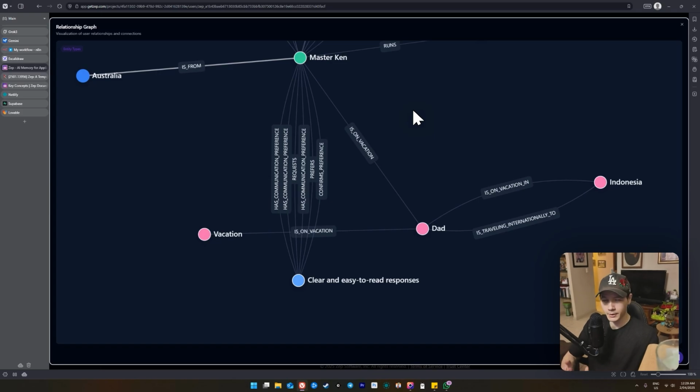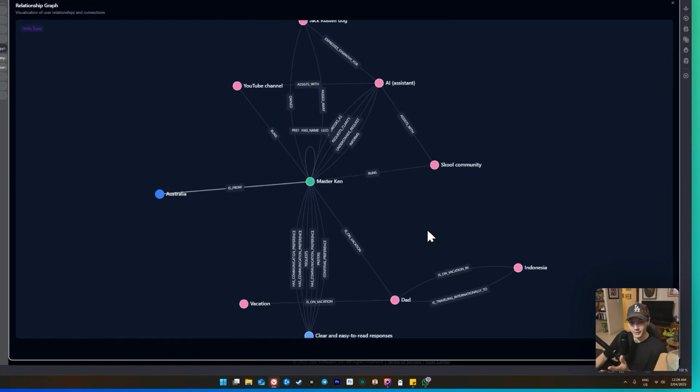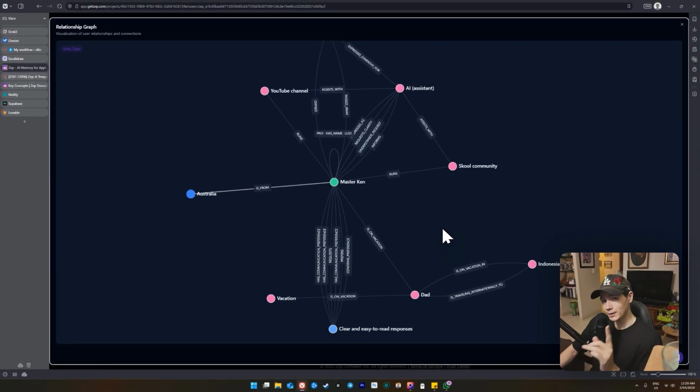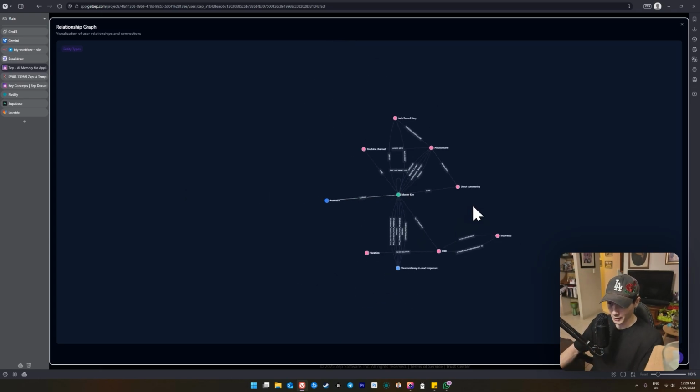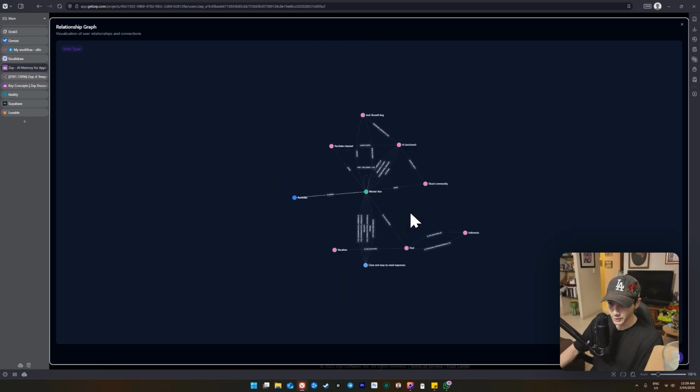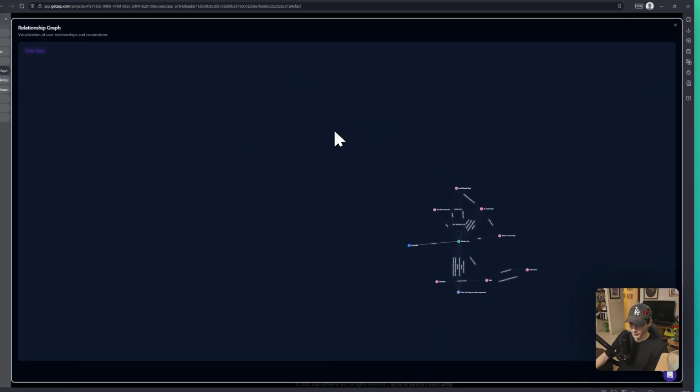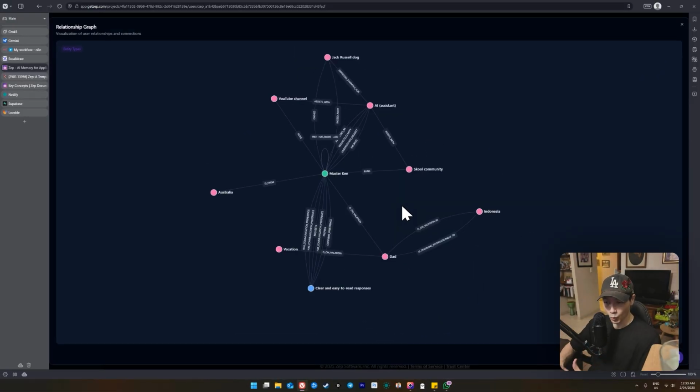So all of this is being utilized every time I'm talking with my agent. Now, this is very simple, right? This is from a few messages, but I want you to think now, what happens after 100 messages? What happens after 5,000? You see, this actual relationship graph grows, right? So it's not going to be this tiny little thing like this. We're going to be getting a huge thing like this here. All right, so we can see how all of these are connecting and everything.